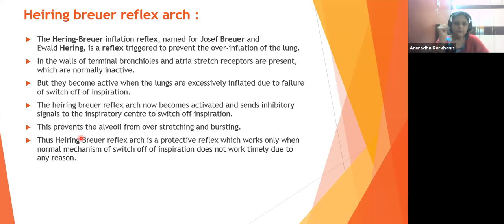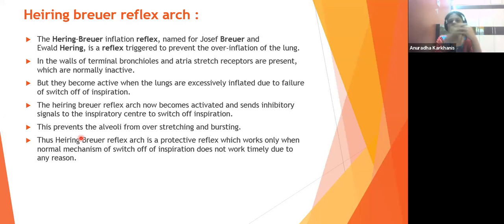See what happens in the walls of the terminal bronchioles. You know where the bronchioles are? You know what the terminal bronchioles are associated with, है ना? So in the walls of the terminal bronchioles and atria, stretch receptors are present which are normally inactive. ये जो stretch receptors हैं, receptors का मतलब क्या होता है? The one which will take up a signal. Okay, the one which will take up a signal are called receptors. These are the stretch receptors.